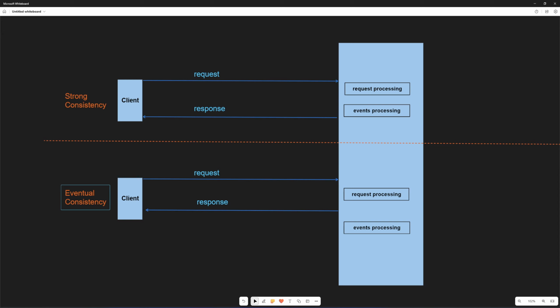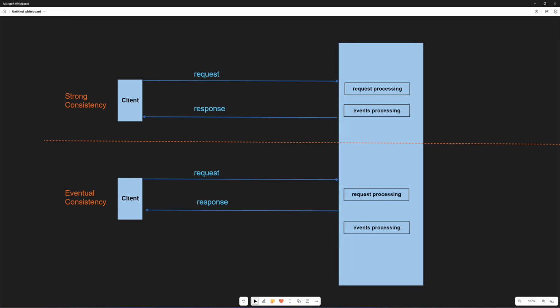And what eventual consistency is, in our scenario, for example, we send the request, we process the request, so we save the order, then we send back the response saying it's okay, we processed your request, and then we handle our events. So at the time that we send back the response, our data is not consistent, but it will be eventually.